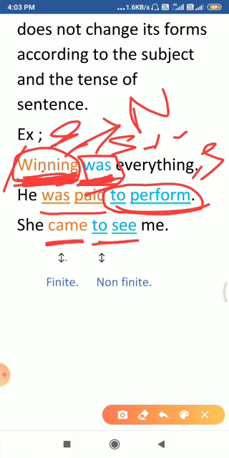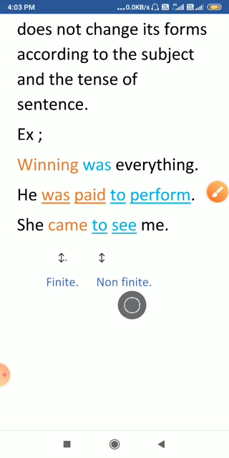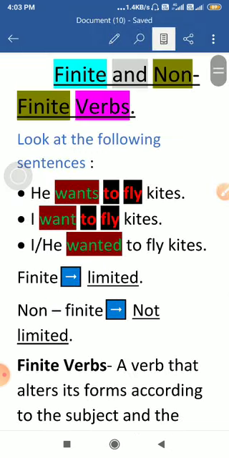Non-finite verbs do not have anything to do with the tense or the subject of the sentence. That is why they are known as non-finite verbs. So students, I hope you have understood the concept of finite verb and non-finite verb. Tomorrow I will explain it further, and we will read about the kinds of non-finite verbs.